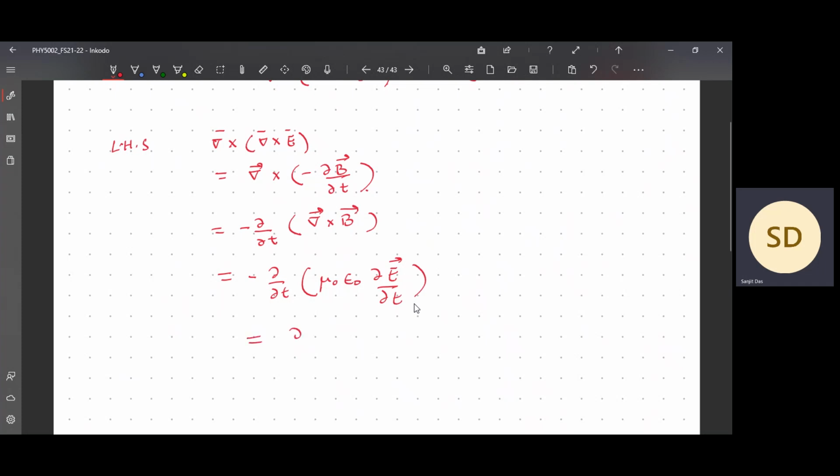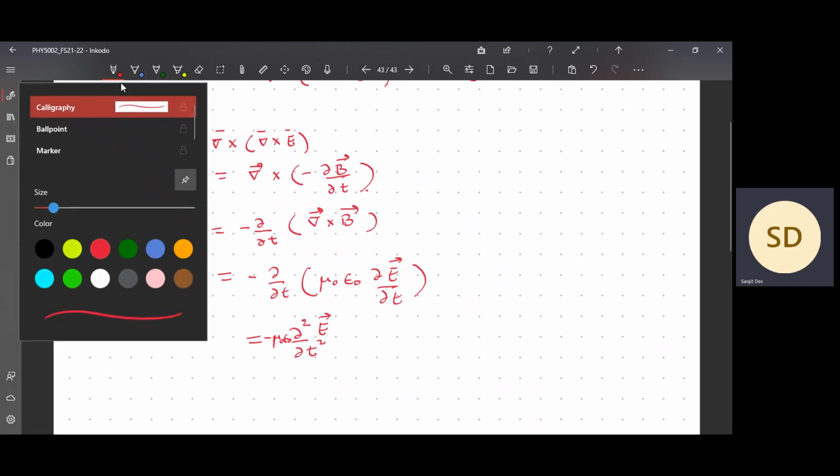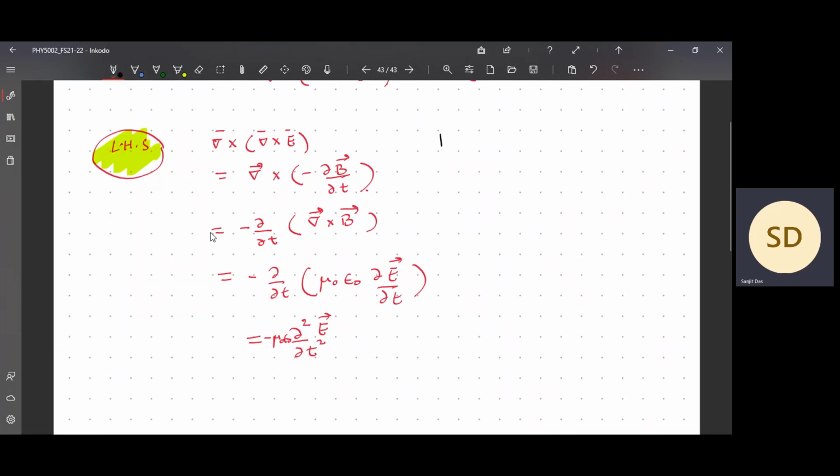Dou by dou t has come out, I mean dou 2 E by dou t 2, the double derivative, with mu naught epsilon naught, and one minus sign is over there. So this is the left hand side. Let me highlight it. This is your left hand side. I'll go for the right hand side.